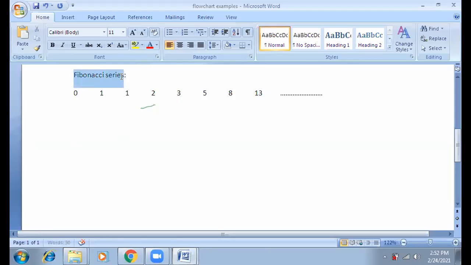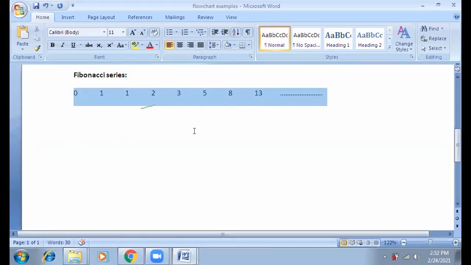Now, if we look at the Fibonacci series very carefully, you will find patterns in it. Can anyone tell me what patterns you are seeing in the Fibonacci series? Sir, every third number is the summation of the first two numbers. Very good. In each and every case, the third number is the summation of the first two numbers.